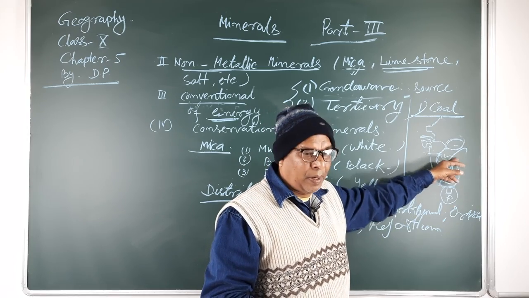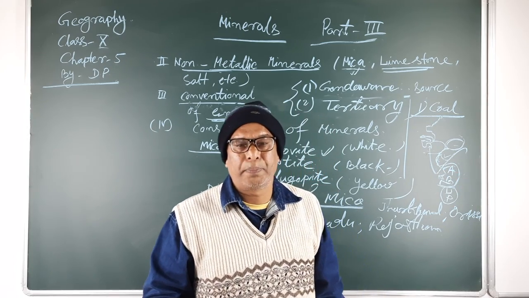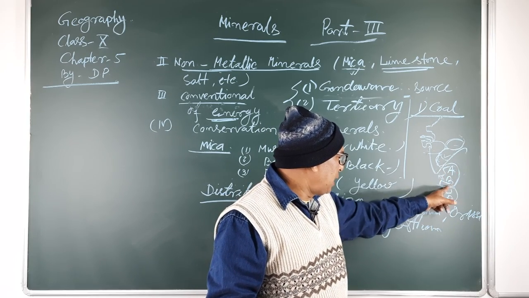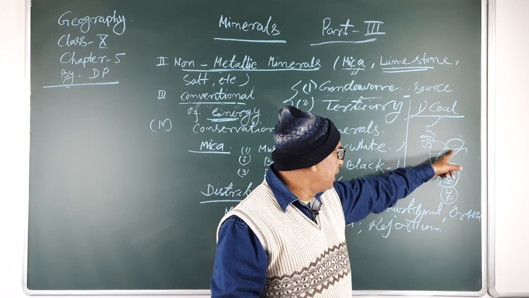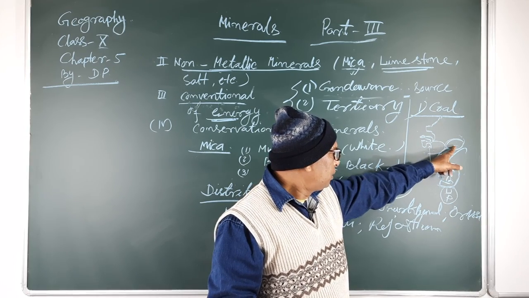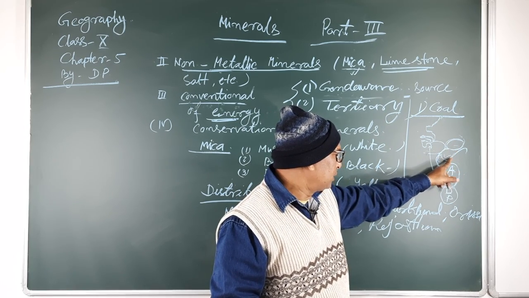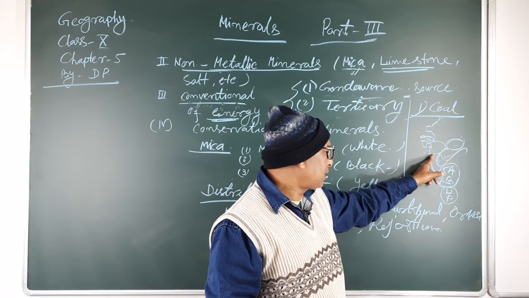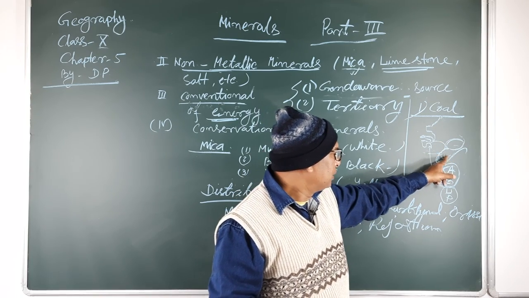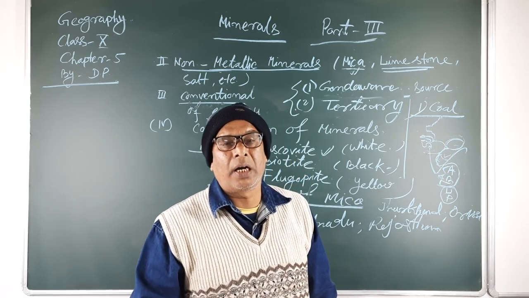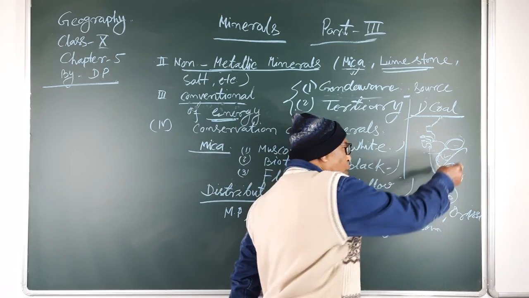Mainly power plants, also known as thermal power plant industries. It is found in these areas, that means Madhya Pradesh, Odisha, Jharkhand, Andhra Pradesh, parts of Gujarat, Rajasthan and Maharashtra. These areas are also known for the Gondwana type of coal.